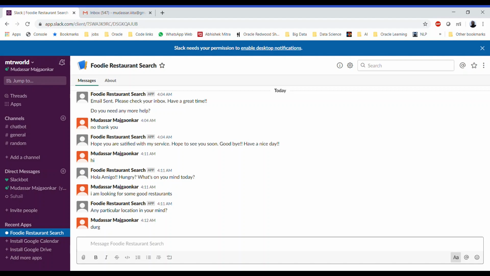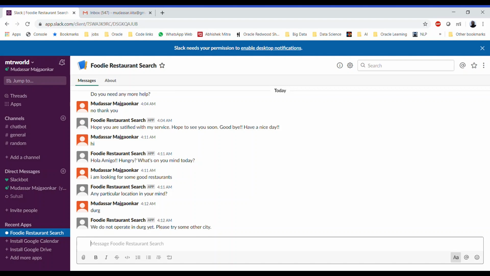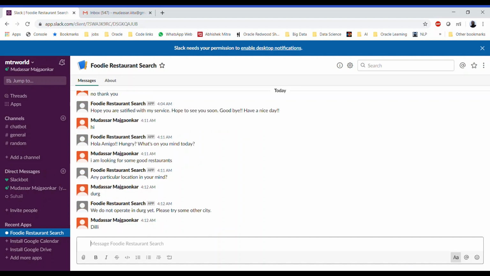So these are the list of locations that we have taken from Wikipedia. It says that even though Durg is a valid city name, it's not serviceable, or that's where Zomato doesn't operate, so it says try some other city name. So let's try some other city name which Zomato can service. Let's use a common name, Delhi, which is the most commonly used name for Delhi. And let's see whether the chatbot is able to verify this or not.